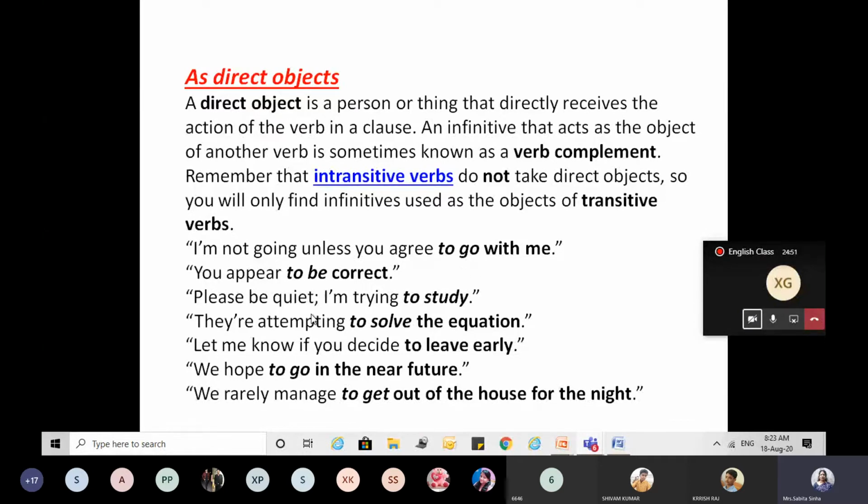Please be quiet. I'm trying to study. I'm trying to do what? To study. Very good. So all those which are written in bold are intransitive verbs, right?